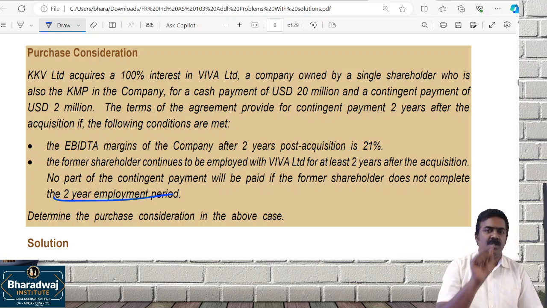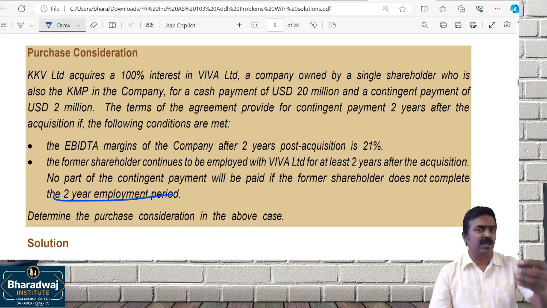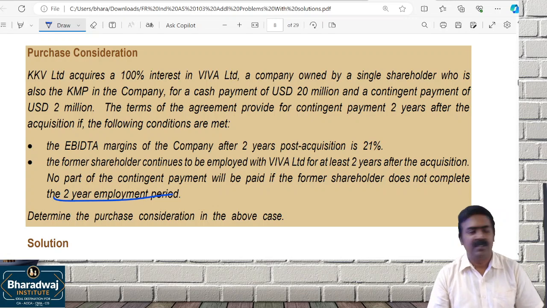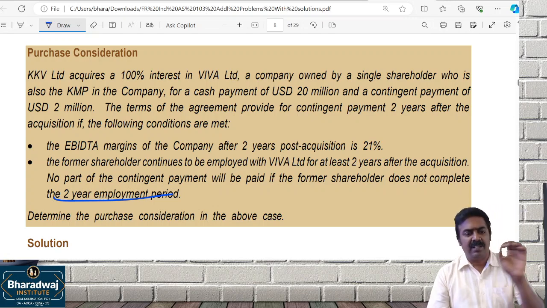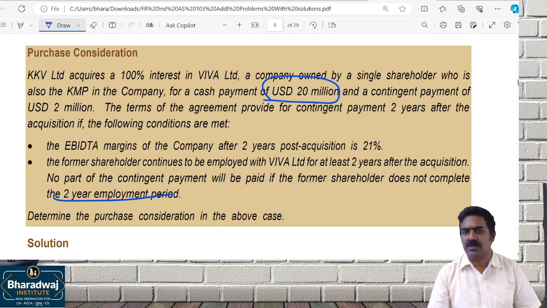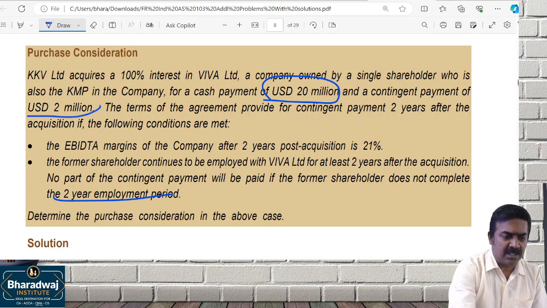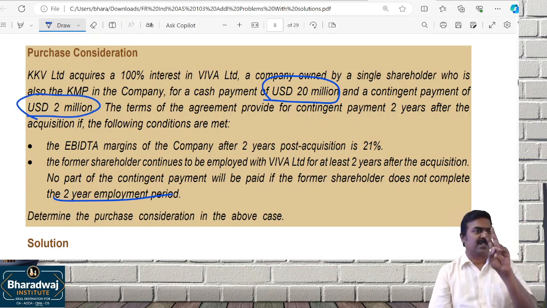Wait. You are the single shareholder. Let us say I am the single shareholder in the company. You are acquiring 100% of my company, and you are telling me you will be paying 20 million now for the acquisition, plus US dollars 2 million, which will be paid depending upon satisfaction of two conditions.